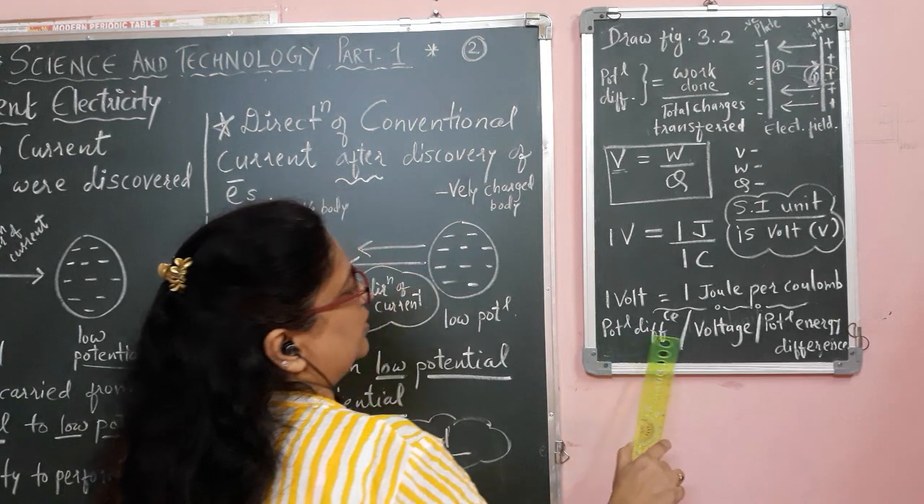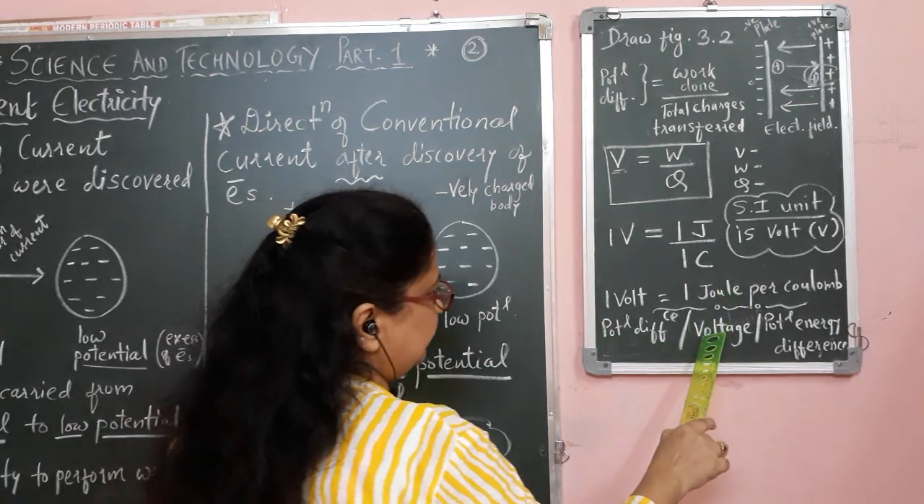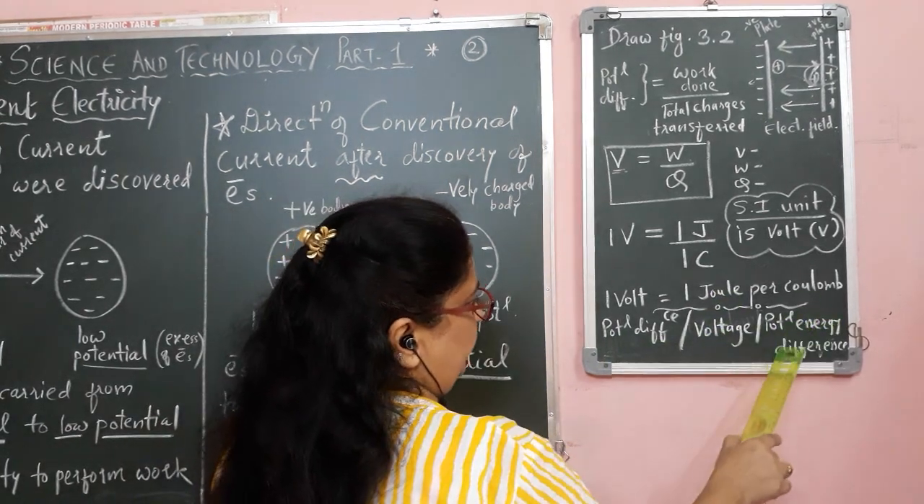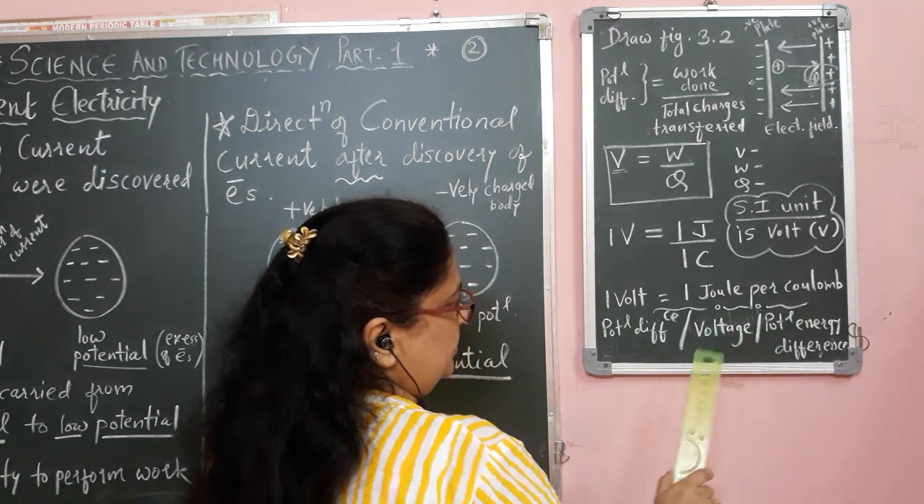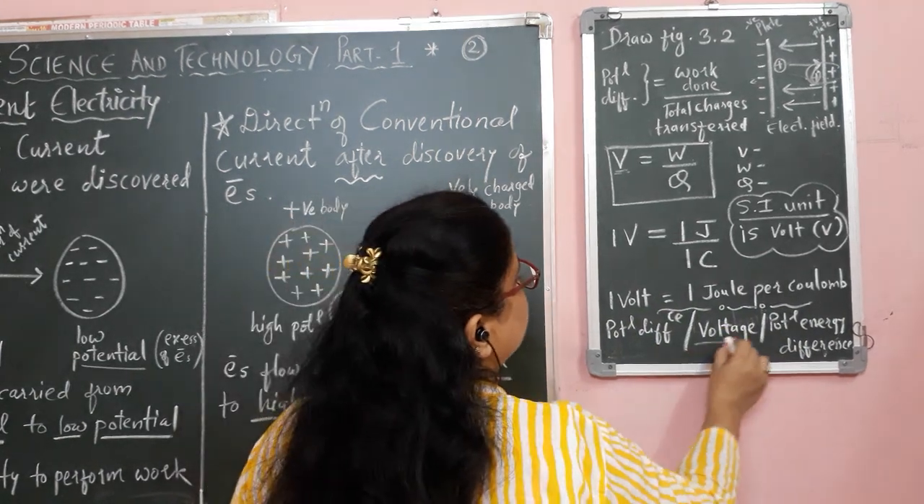You call it potential difference or voltage or potential energy difference. All these three are the same. Commonly we call it voltage.